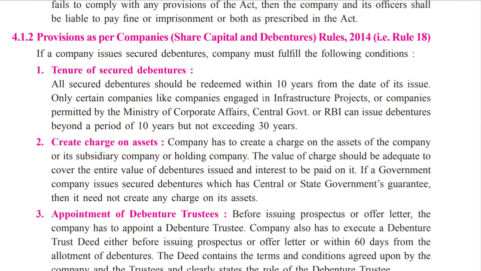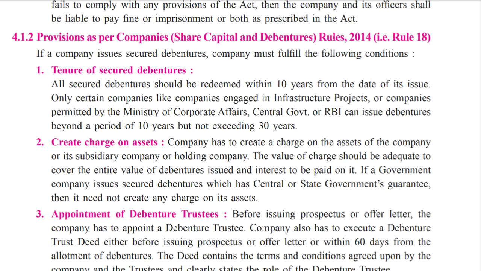Today we will be taking issue of debentures, 4th chapter, Secretarial Practice, 12th standard. In my last lecture I had taken the introduction and all the rules and regulations which are to be followed regarding the issue of debentures. Everything was covered. If you want, you can check out my last video. Today I will be taking provisions as per Companies (Share Capital and Debentures) Rules 2014, Rule 18.